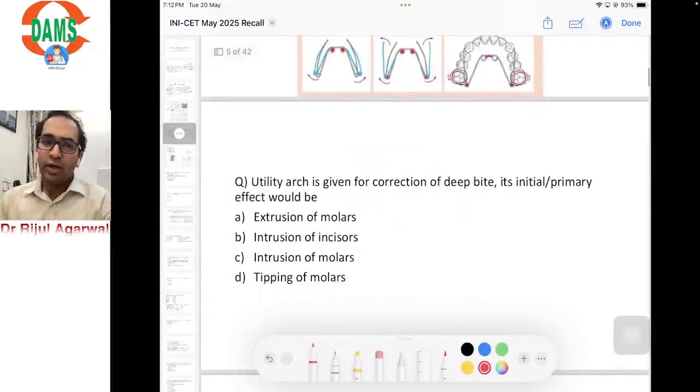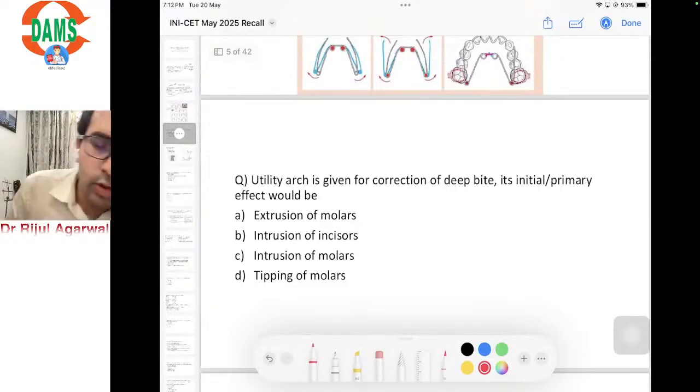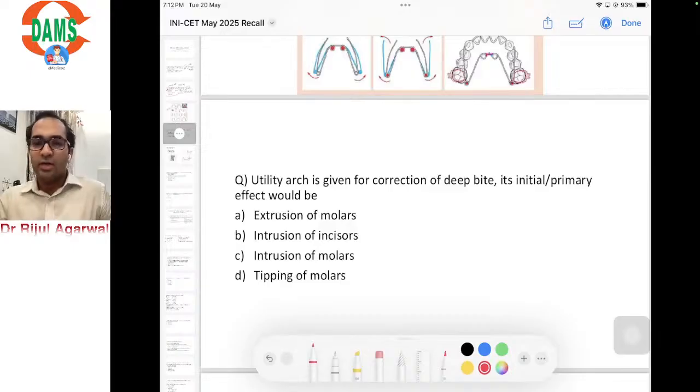Okay, moving ahead. A question based on the application of biomechanics, which nevertheless made it sound complicated, but it was a very easy question. The question is: utility arch is given for the correction of deep bite. Its initial or primary effect would be? The options are extrusion of molars, intrusion of incisors, intrusion of molars, or tipping of molars.